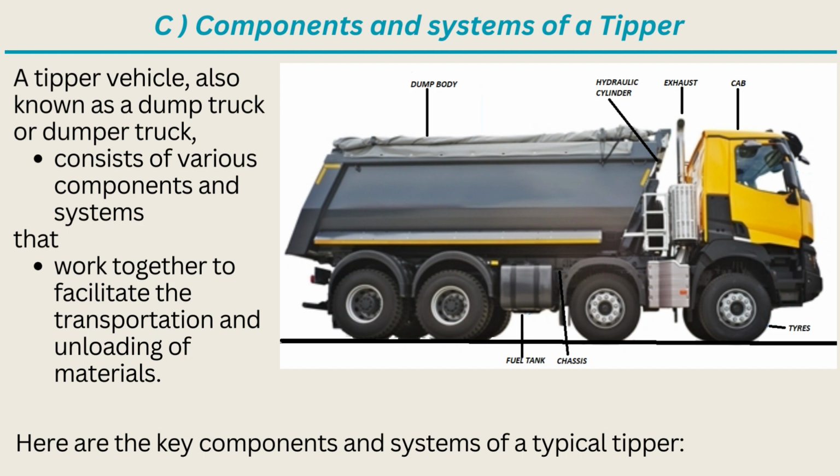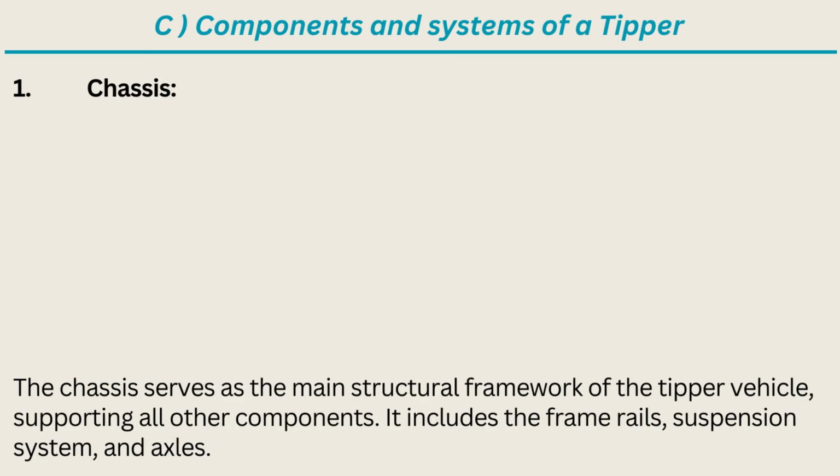A tipper vehicle, also known as a dump truck or dumper truck, consists of various components and systems that work together to facilitate the transportation and unloading of materials. Here are the key components and systems of a typical tipper. 1. Chassis. The chassis serves as the main structural framework of the tipper vehicle, supporting all other components.